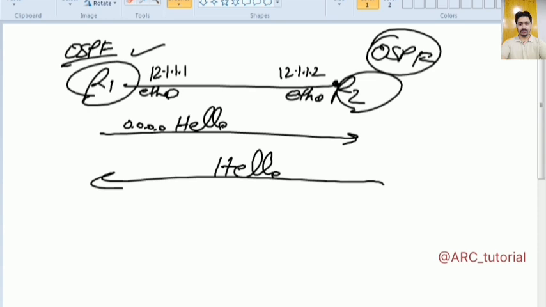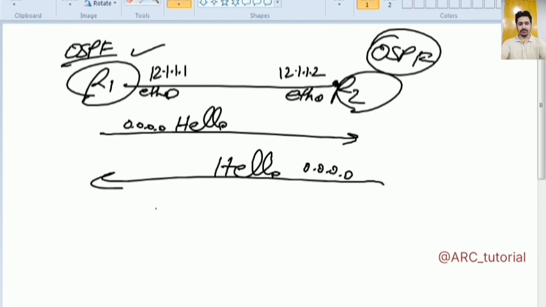So this time when R2 sends this hello packet in the direction of R1, it will again specify its neighbor router ID as 0.0.0.0. You see that both of them have exchanged hello packets with each other, but still it is not two-way state. It is known as init state. If you have received a hello packet from your neighbor without your own router ID in it, let's say R1 has received one hello packet from R2, but in the neighbor router ID, R1 didn't get its own router ID, it is known as init state.